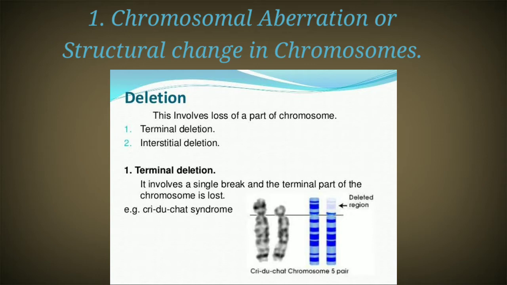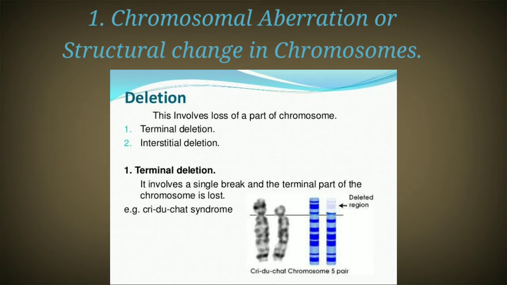One such type of chromosomal aberration is called deletion. In deletion, there is loss of an intercalary segment, that means the middle segment of a chromosome, or the terminal segment of a chromosome, which is produced by a double break or a single break in the chromosome, followed by the union of the remaining parts.